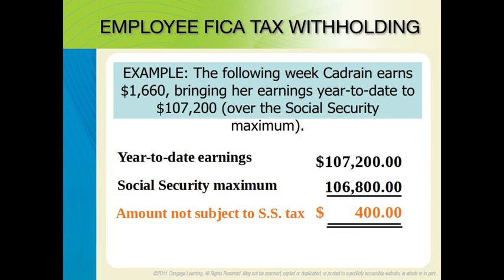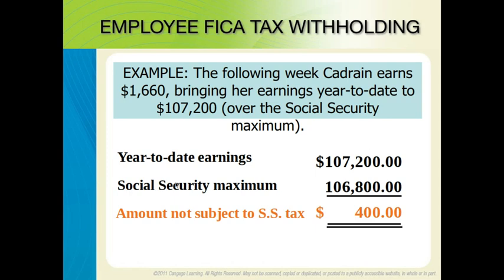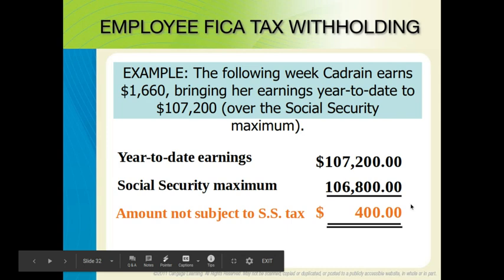For another example, the following week, she earns $1,660, bringing her earnings year to date to $107,200. She is now over the Social Security maximum, which was $106,800. So we take her year-to-date earnings, subtract the Social Security maximum, and we find that $400 of her paycheck is not subject to Social Security tax. So that $400 cannot be included in this calculation.